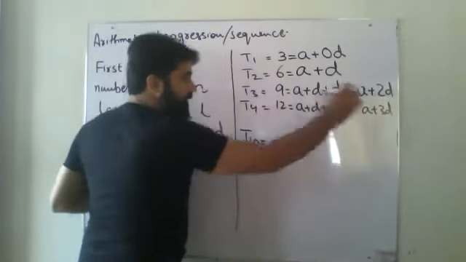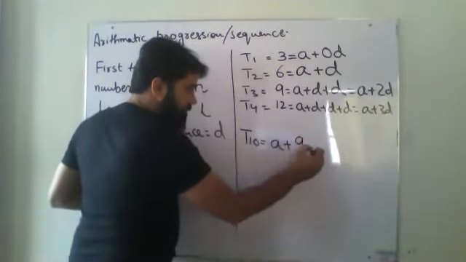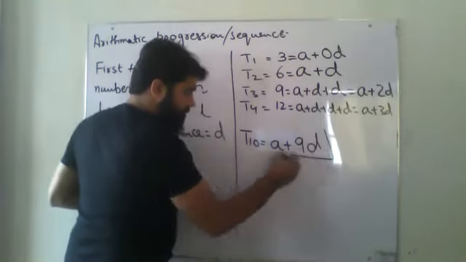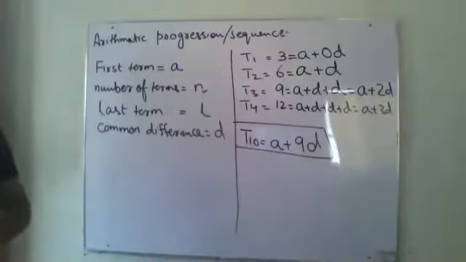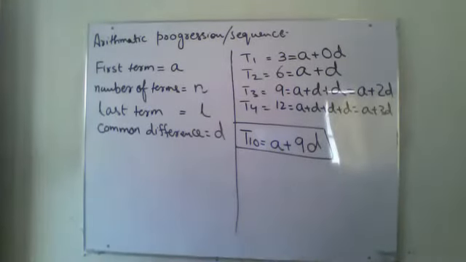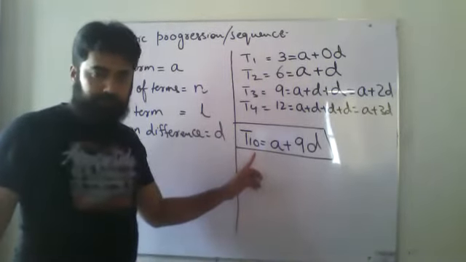It was written 3, I have written 2. This is written 10, so I will write it as 9D. T10 equals A plus 9D if I need it for term 10.